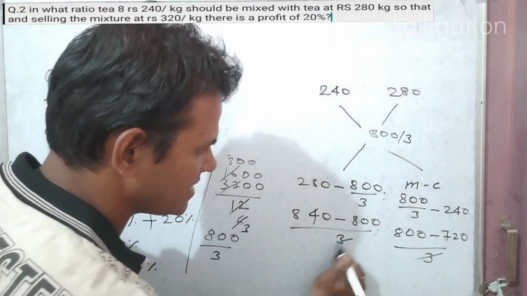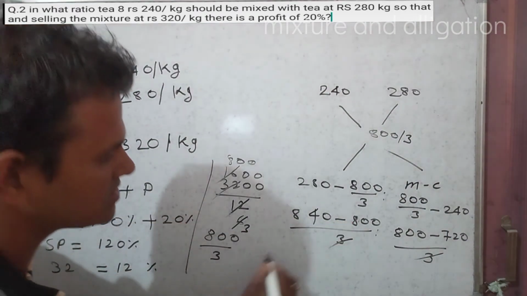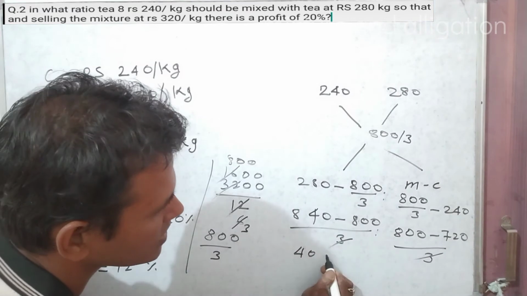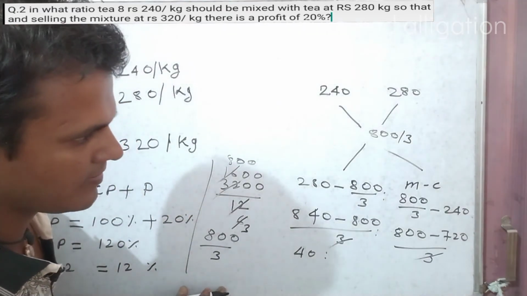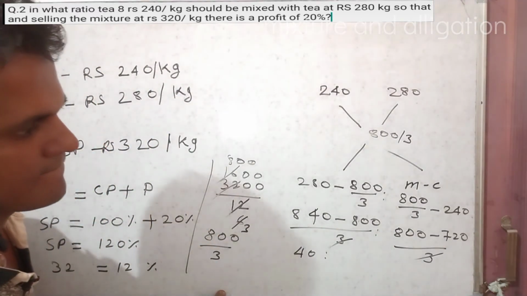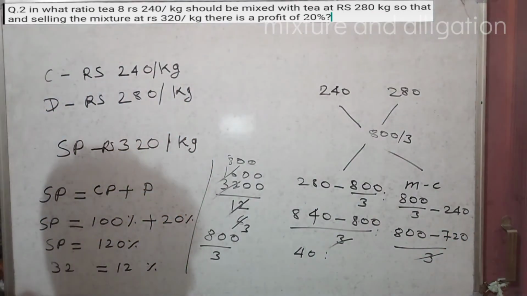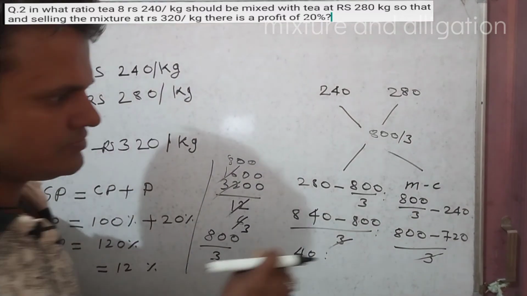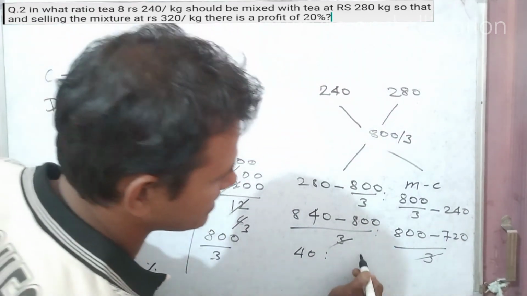Now 3 and 3 cancel. 840 minus 800 is 40, ratio, 800 minus 720 is 80.